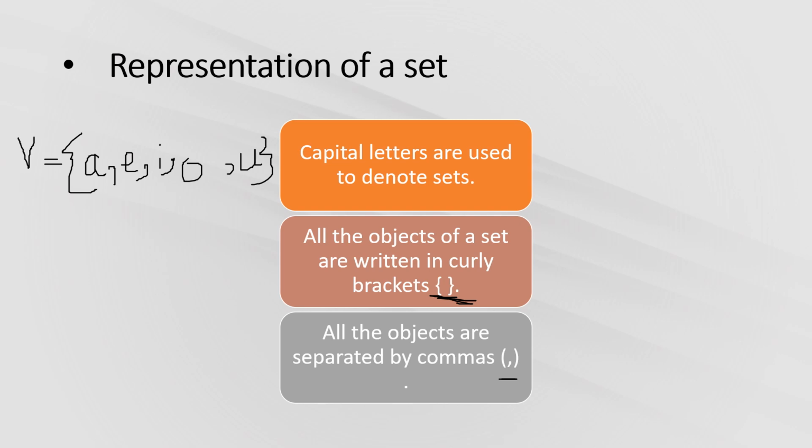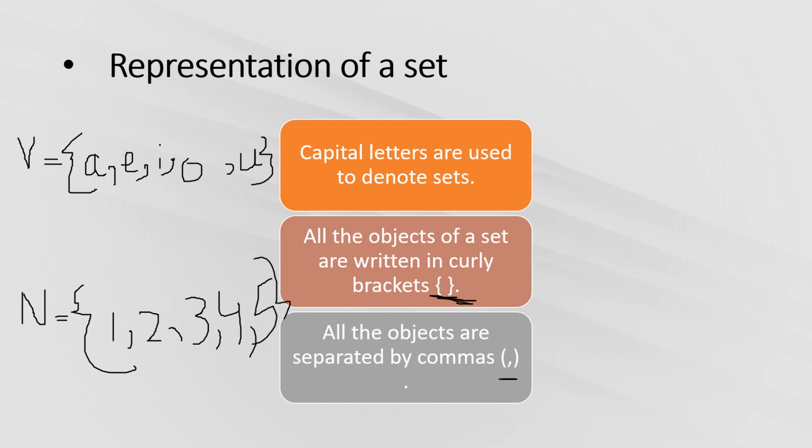Let's take another example. For example, a set of first 5 natural numbers. So we all know natural numbers start from 1. It is a set of natural numbers, so I am naming it with capital N, equals, curly bracket, 1, 2, 3, 4, 5, and again curly bracket. So this is how we represent a set.